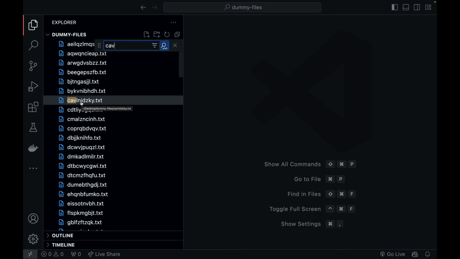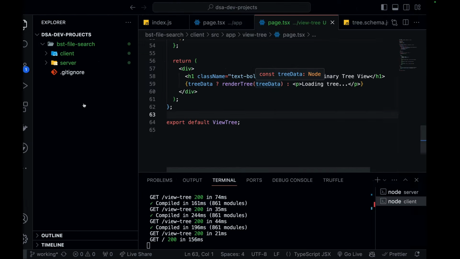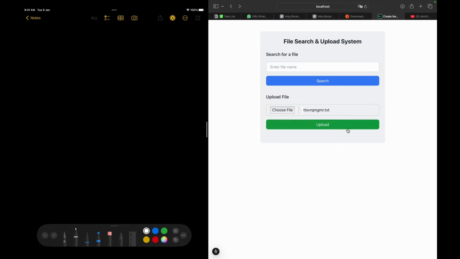If they had stored them in an array, and let's say there were 1,000 files in my system, it would have taken a lot of time to search my file. But if they had stored all of these file names as nodes of a binary search tree, then it would take a lot less time. How does that happen? Let's try to figure that out, and then let's create this web application.